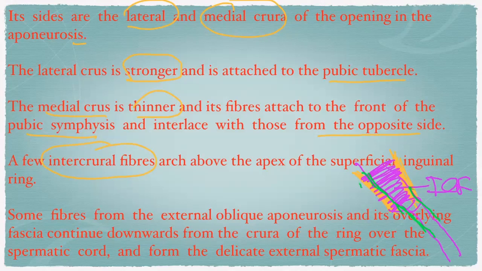So this fascia and these fibers extend beyond the superficial inguinal ring onto the spermatic cord as the external spermatic fascia.